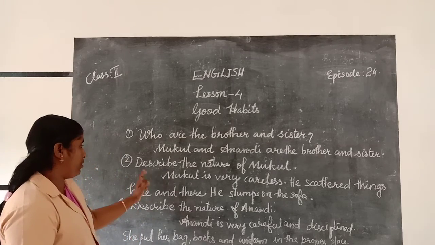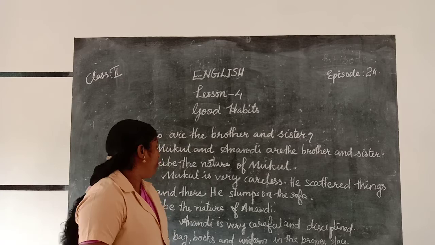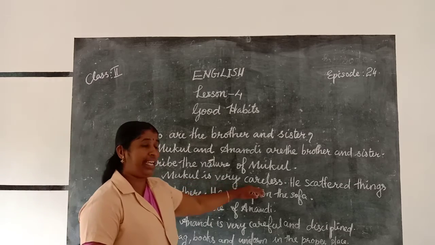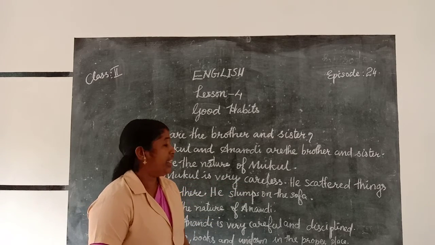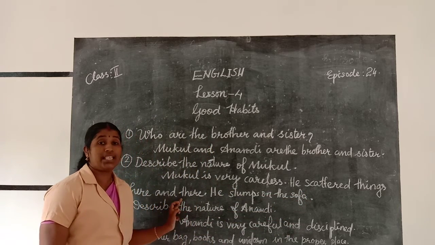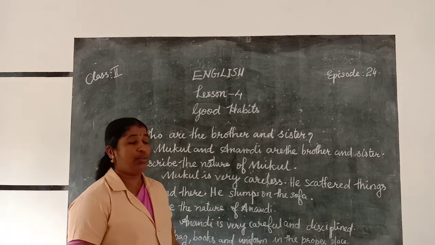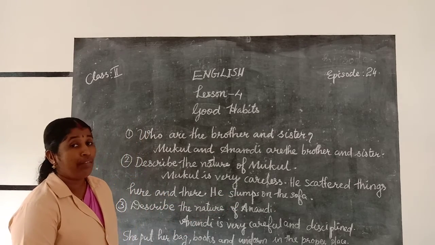Okay. Next question. Describe the nature of Mukul. Mukul is very careless. He scattered things here and there. And he slumps on the sofa. What did he do?